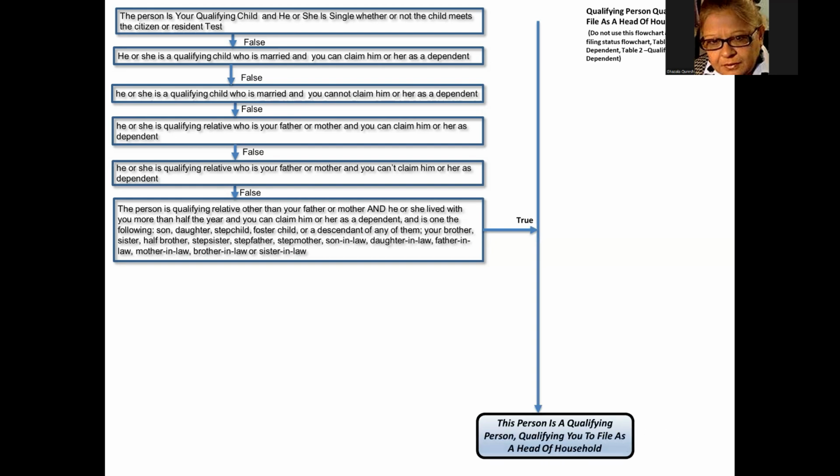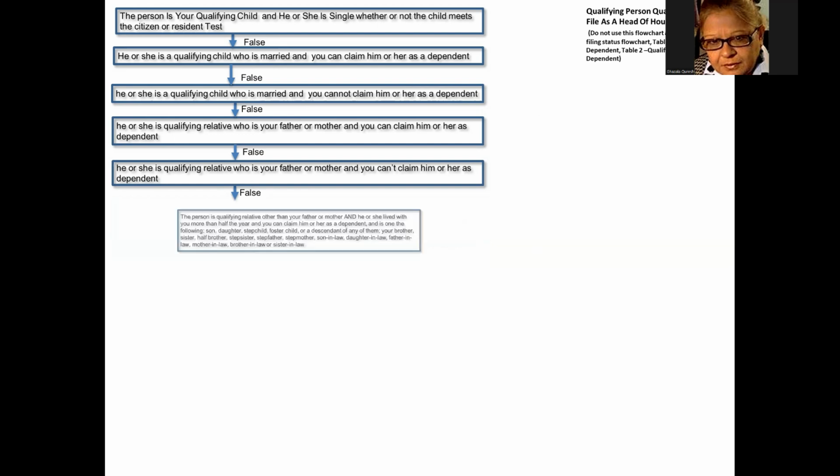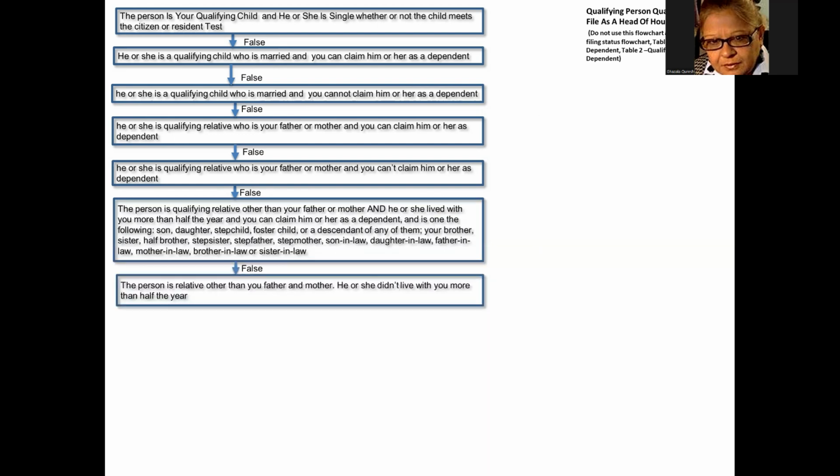But if the person does not live with you more than half the year, and you can't claim him as a dependent, then that person is not a qualifying person qualifying you for head of household.